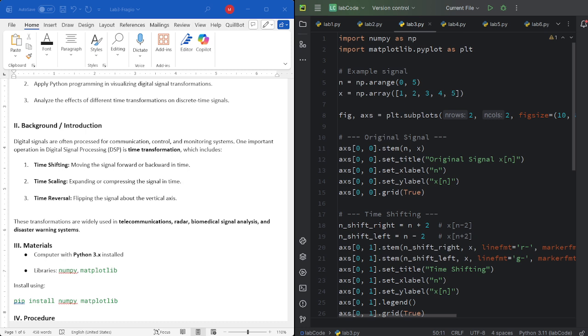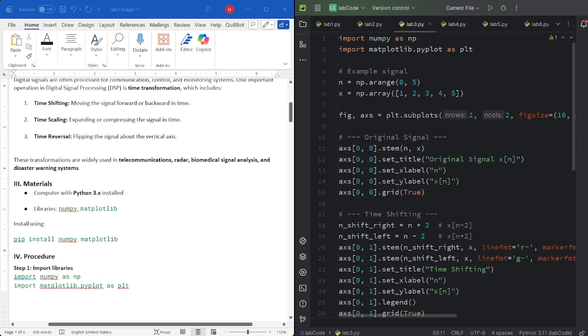These concepts are essential because they are widely used in telecommunications, radar systems, biomedical signal analysis, and even in disaster warning systems, where time manipulation of signals is necessary for analysis or synchronization. For the materials, we only need a computer with Python installed and the NumPy and Matplotlib libraries, which can be installed using pip install numpy matplotlib.